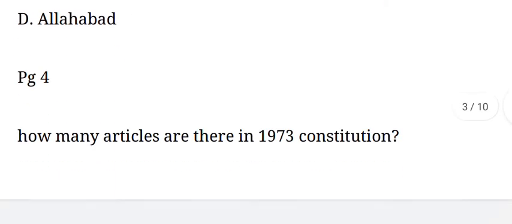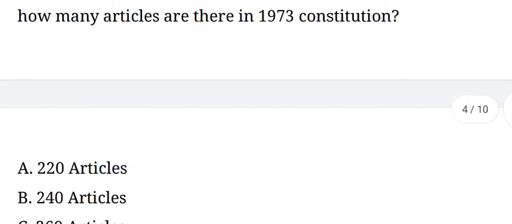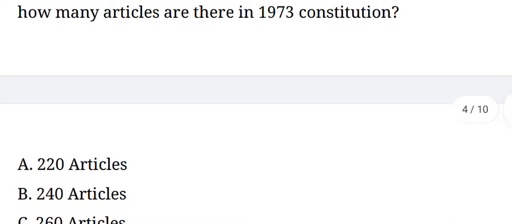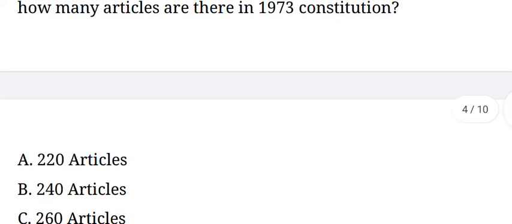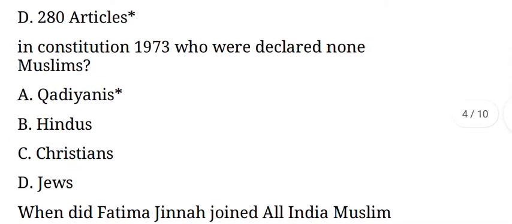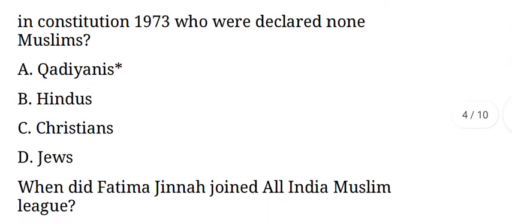Next question. How many articles are there in the 1973 Constitution? Its answer is option D, 280 articles. And the next question: in the Constitution of 1973, who were declared non-Muslims? Its answer is option A, Qadianis.